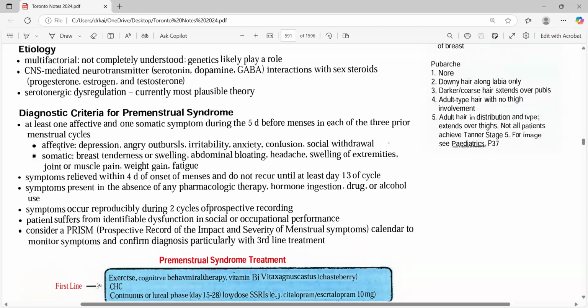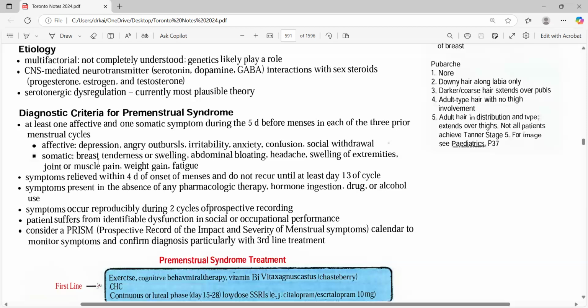Like which one is affective? All the mood problems like anger, depression, anxiety, confusion, social withdrawal, all of this one. Then somatic is basically breast tenderness, diarrhea, vomiting, anything could be there. So they can give you a scenario where they're talking about depression, or not depression.